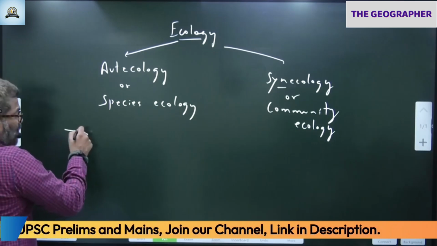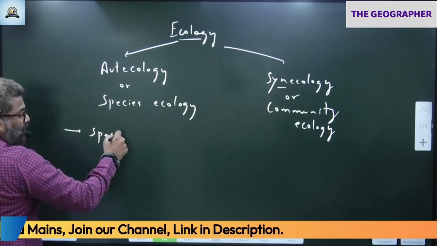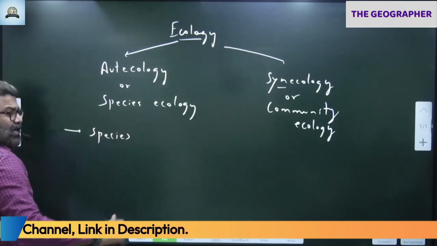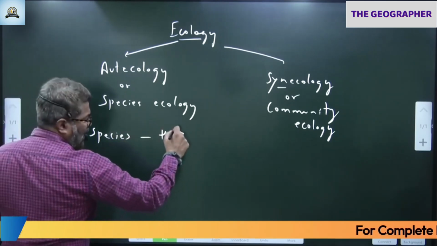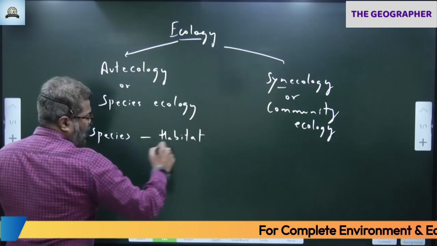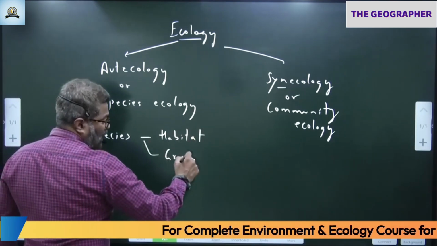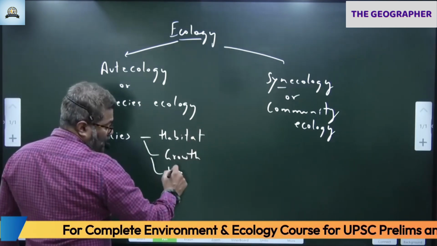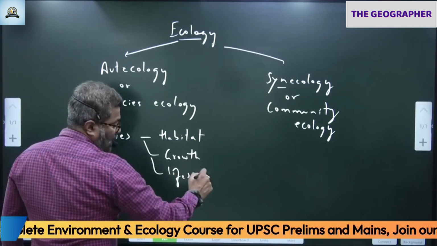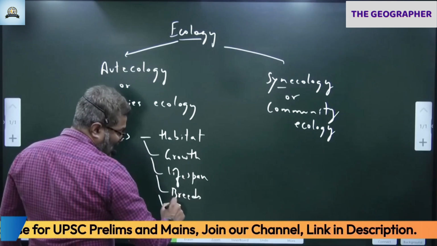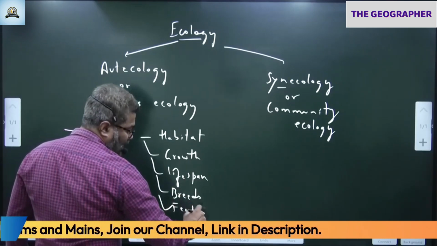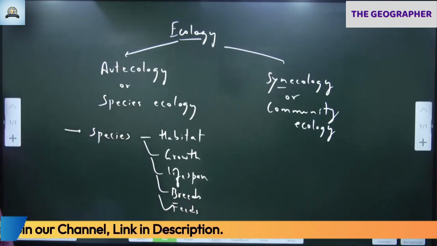In this, we concentrate on a particular species as such. Any particular species, you take elephant or you take tiger, any species, its habitat. We start with its habitat. We concentrate on its growth, how it grows, its lifespan, how it breeds, how it feeds, its feeding pattern, everything we concentrate on.